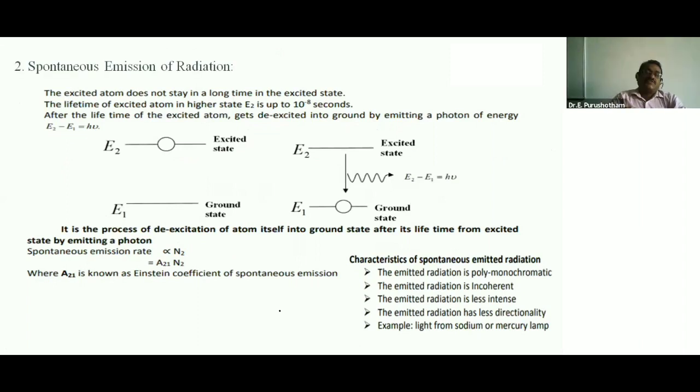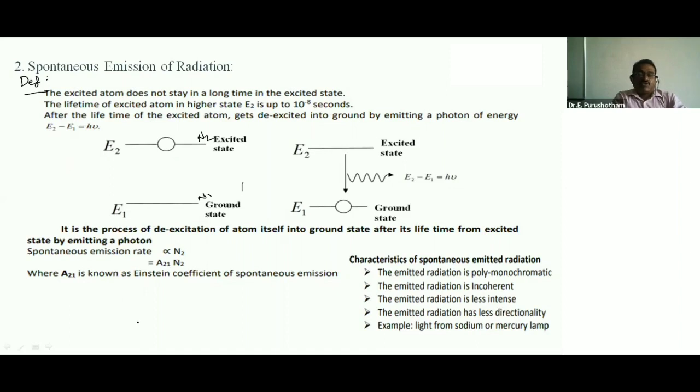Stimulated absorption. So second one, spontaneous emission of radiation. Second one, you see the same E1, E2 energies. So N1 and N2 are the population, or number of atoms per unit volume, in E1 and E2.